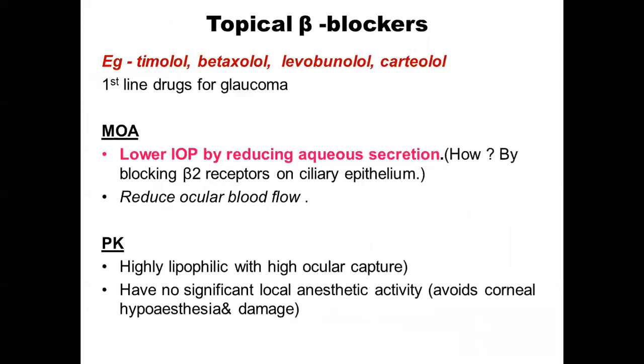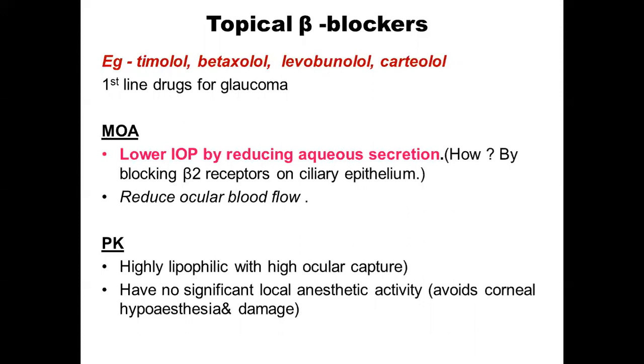So we'll start with the topical beta blockers. Examples I have already discussed in the previous slide. These are the first line drugs for glaucoma and one of the most popular categories of drugs for glaucoma. So how do they act? They lower intraocular pressure by reducing the aqueous secretion. And how do they do that? By blocking the beta-2 receptors present on the ciliary epithelium.